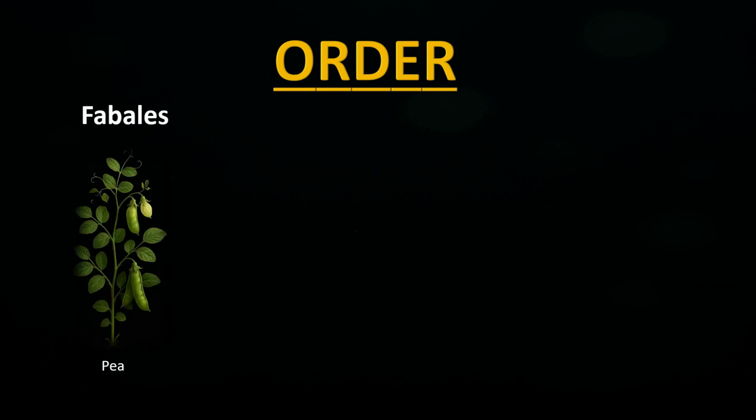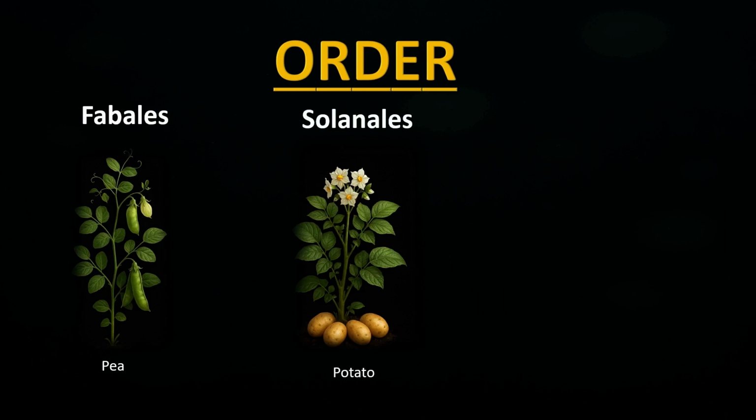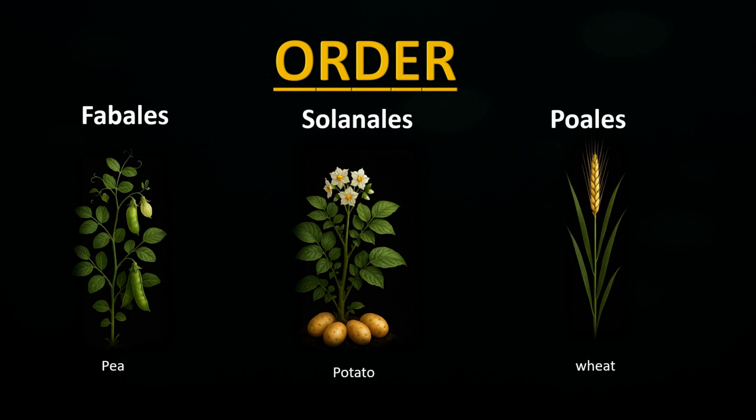Coming to order, pea belongs to the order Fabales. Potato belongs to the order Solanales. Wheat belongs to the order Poales. Here we clearly see that each one has branched off into a different evolutionary path.